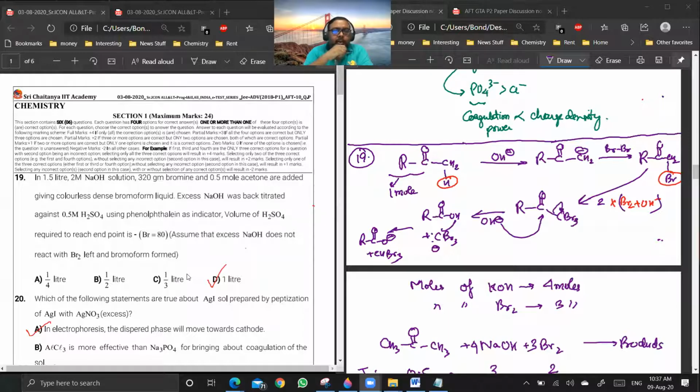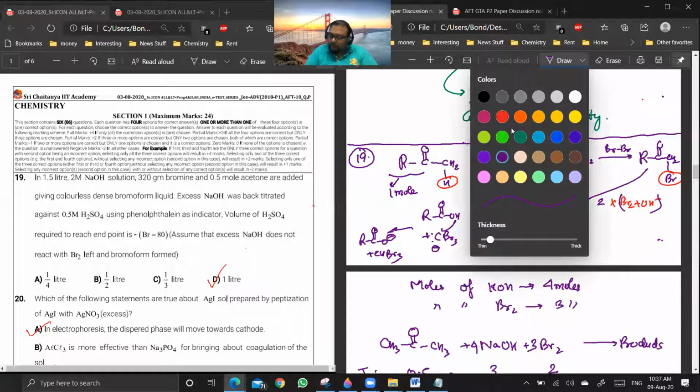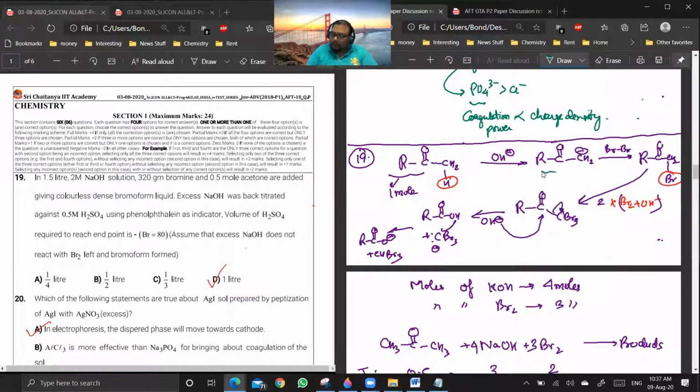Was this question done by you people? See, one point in this question is how to find out how many moles of your bromine is reacting. So if you remember the mechanism of haloform reaction, then you see OH minus will be taking this hydrogen, and you will be getting this carbon enolate ion, and then this is going to attack like this,